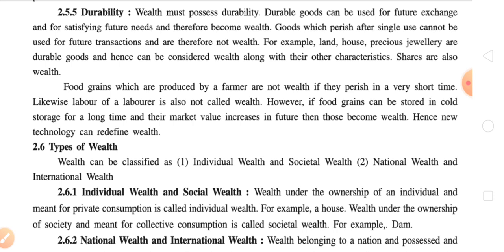But his capacity of work, or capability of work, is his labor. So the capacity of working is called labor, while the person who possesses this capacity is called the laborer. So labor of a laborer is also not called wealth. Why is this so? Because today, when we are at a very young age, we are capable enough to do any kind of work.